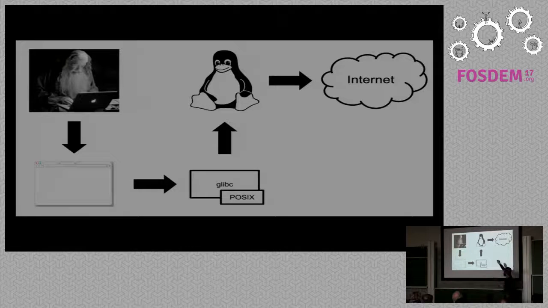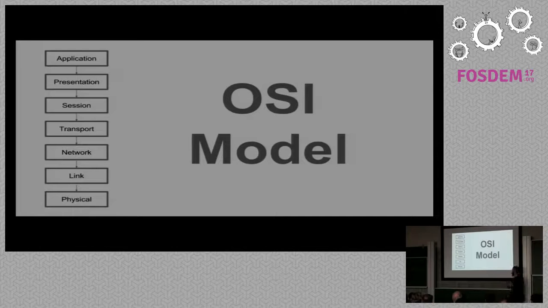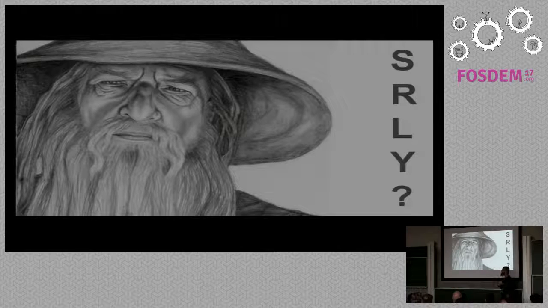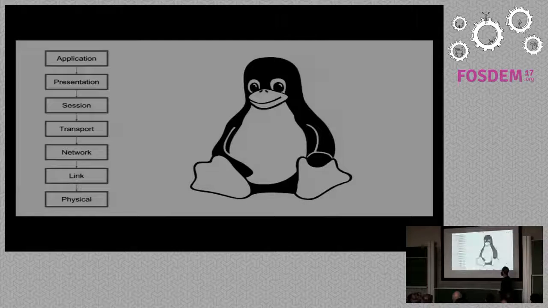So the big picture is we have a user. We are getting to the operating system to get to the internet, right? But to get to the internet, we will have to go a little further into a little bit of theory, the OSI model. And I don't know about you, but every time I talk about the OSI model, I get one of those yawns in my head because it's so academic, right? It's so boring to talk about that. So let's try to simplify this a little bit to not be so boring.